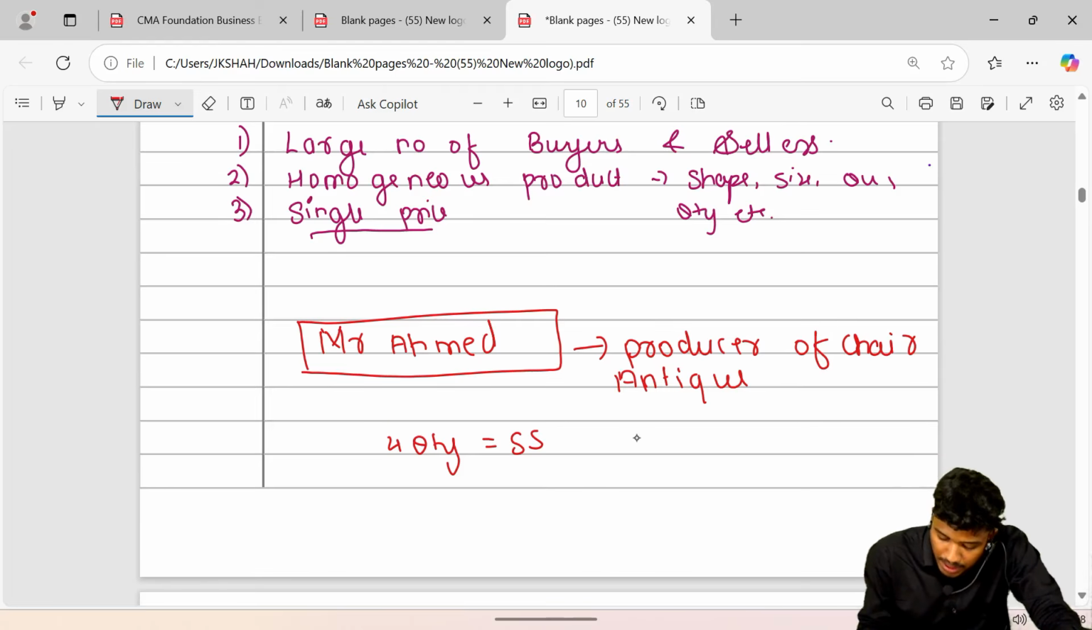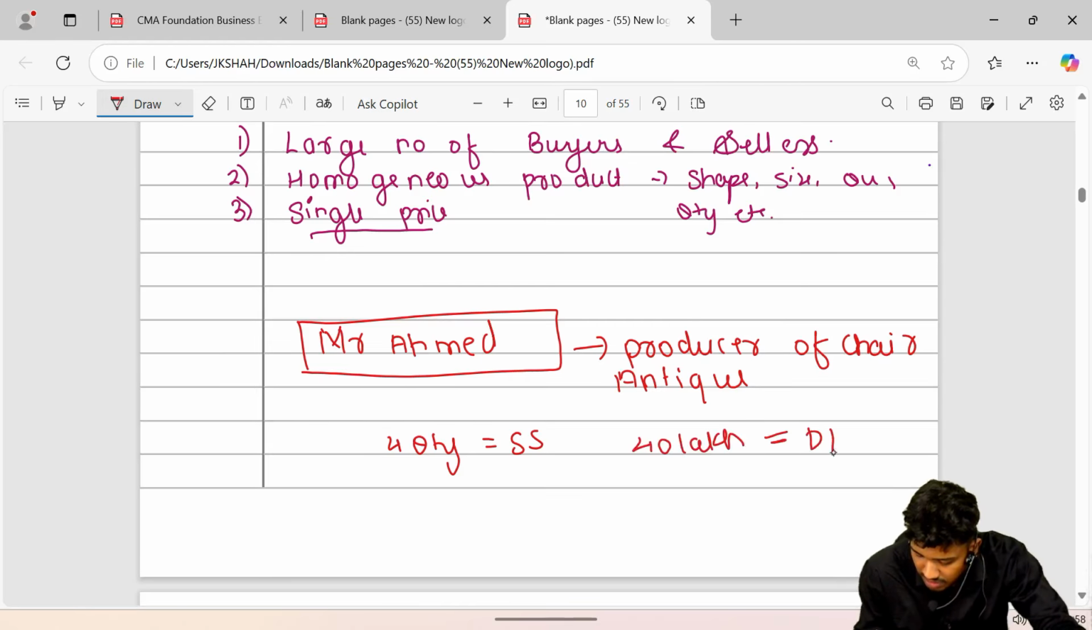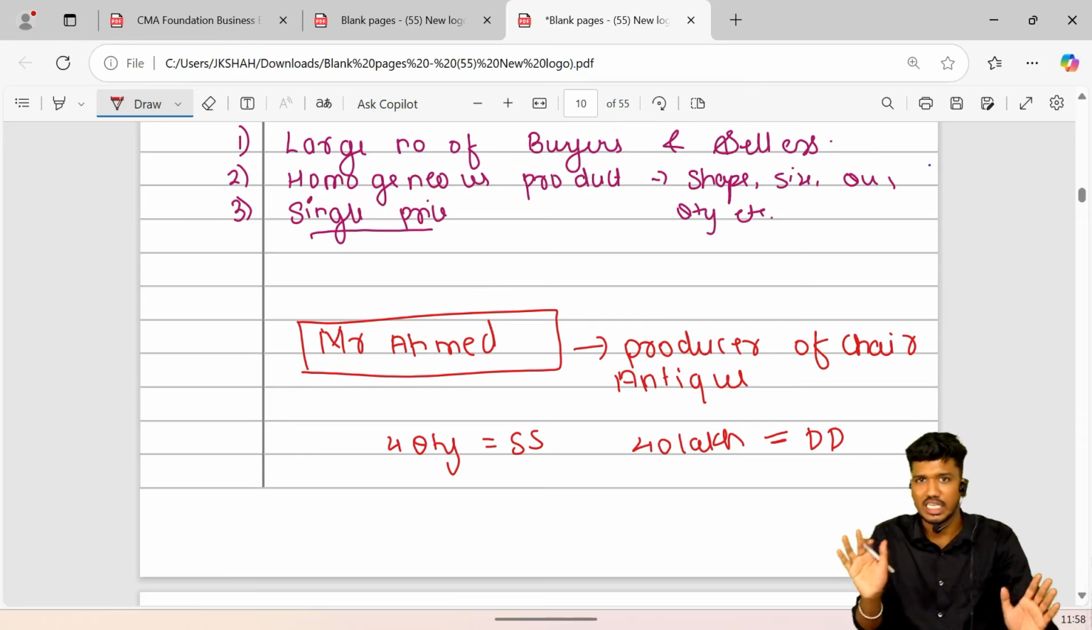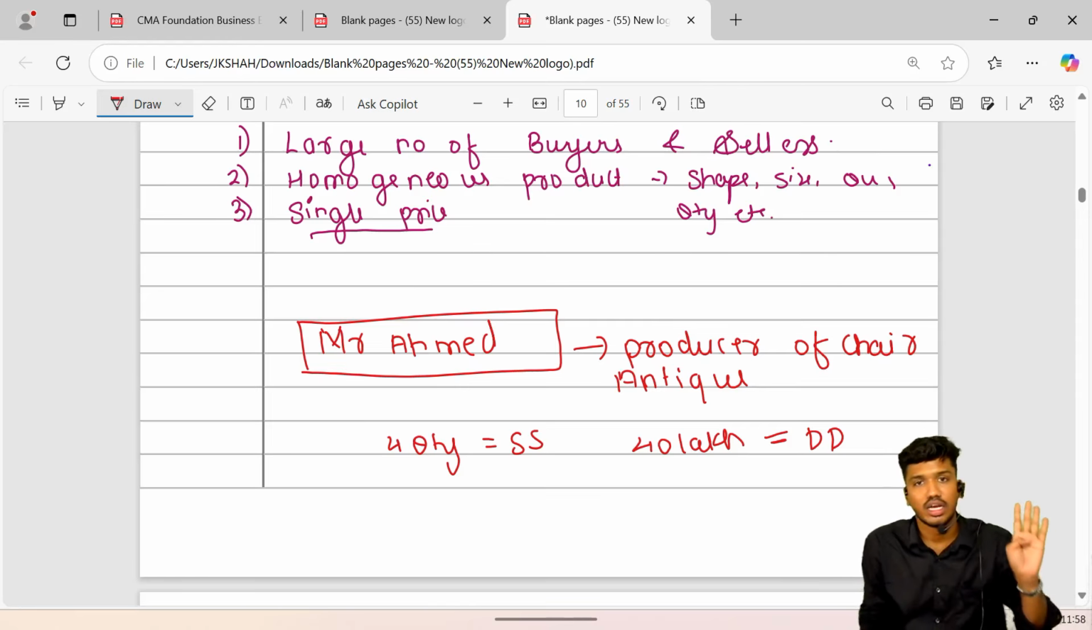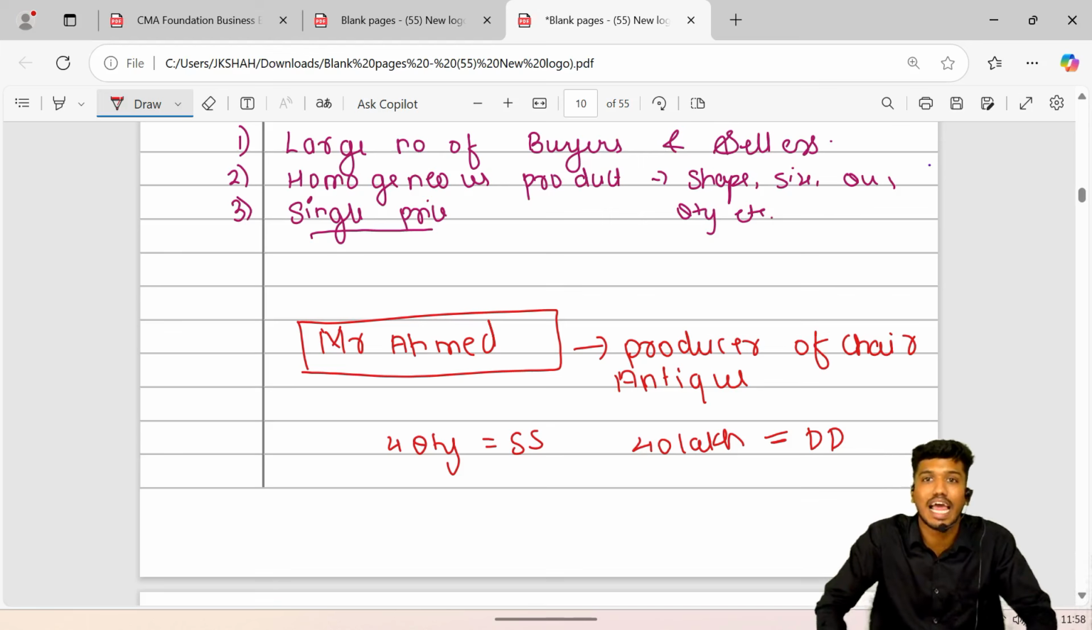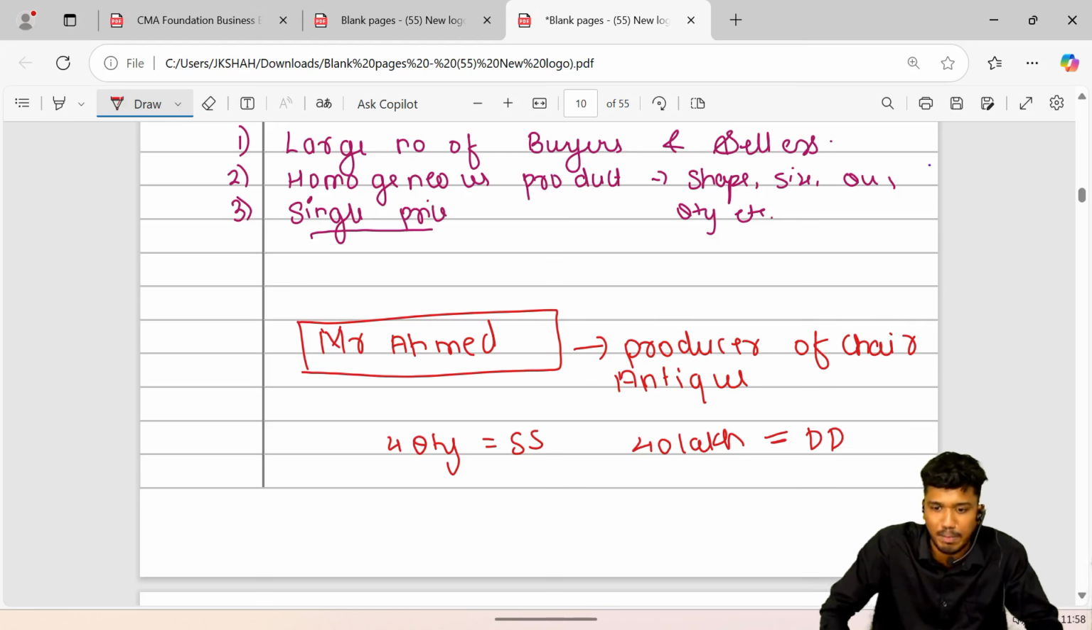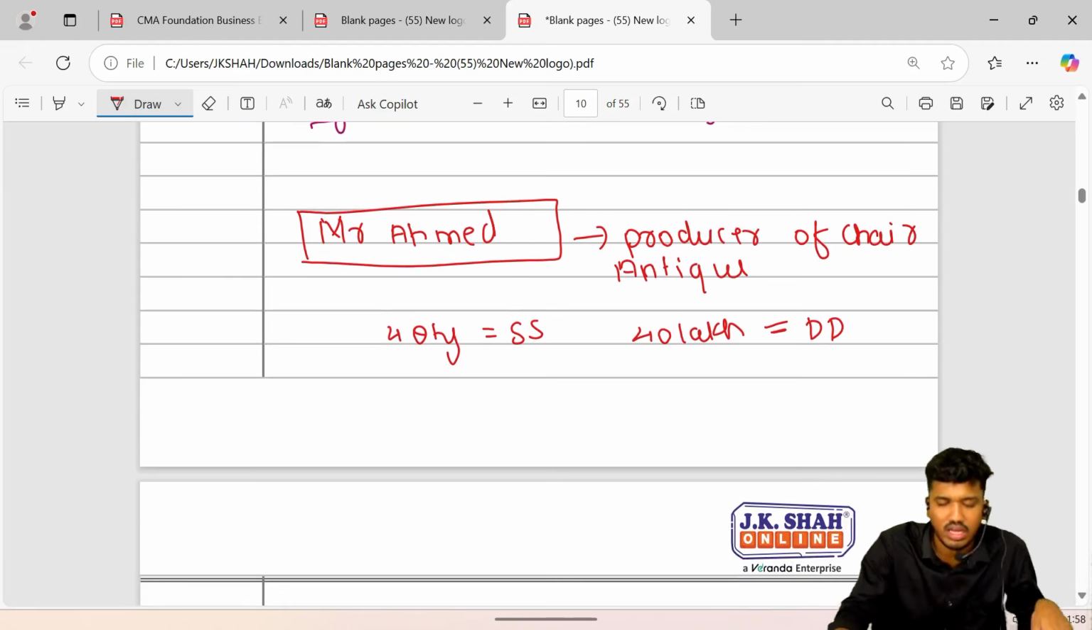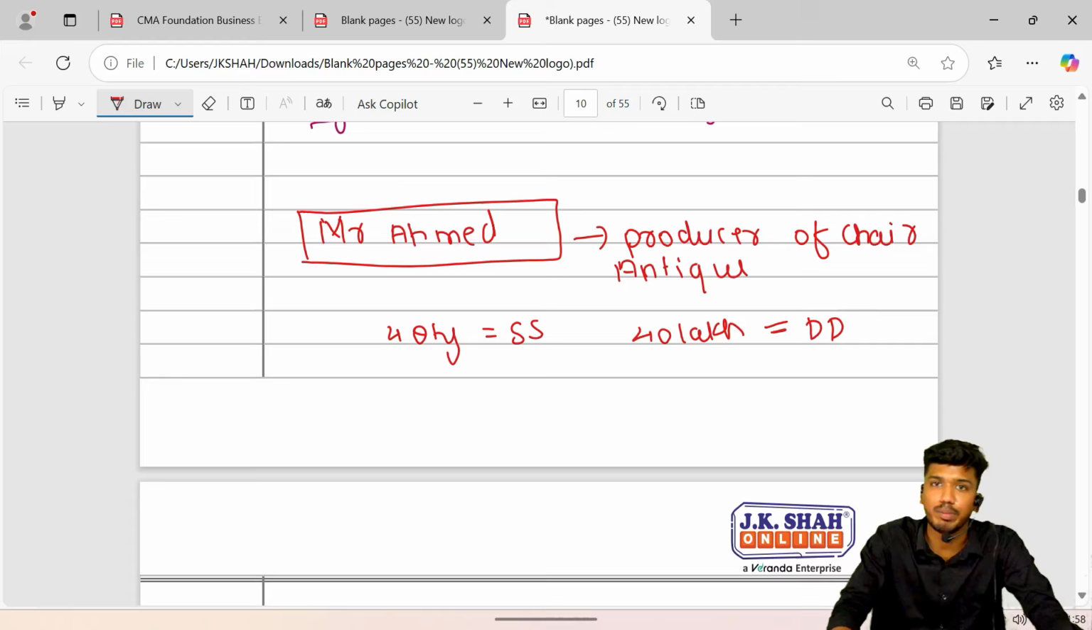But 40 lakh people are demanding the same chair. I hope you guys have got this. He made an antique chair that was 4 quantity, and the demand made for it was by 40 lakh people. So it was 4 quantity supply, and the demand was 40 lakh. Hence, if you are in Ahmed's place, what will you do? Who are you going to sell this to? The answer is really simple. I will sell those 4 chairs to those 4 customers who are ready to pay me the highest price.